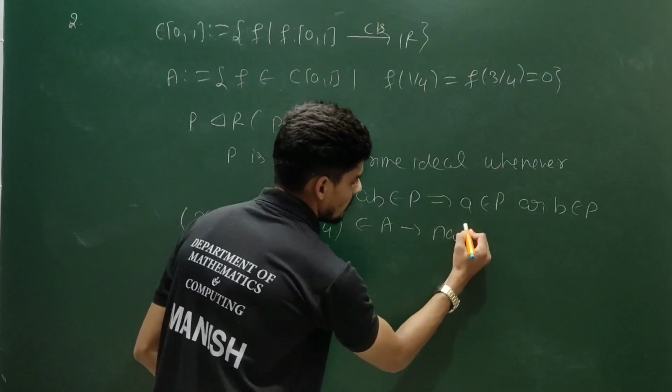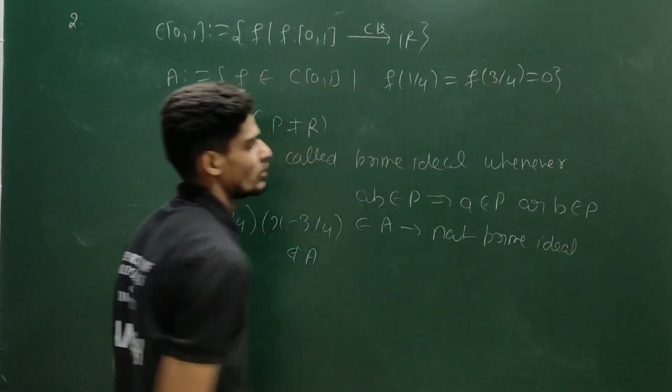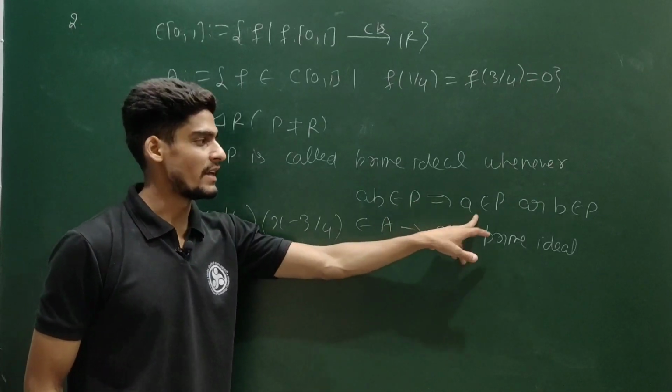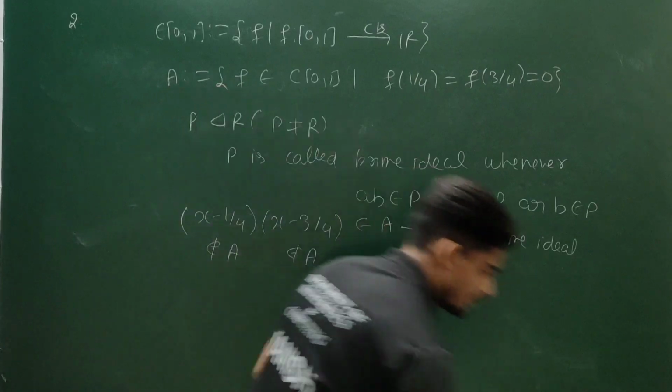So this is not prime ideal. So the criteria for not prime ideal, you have to find AB inside P such that neither A is inside P nor B is inside P. So this is the criteria.